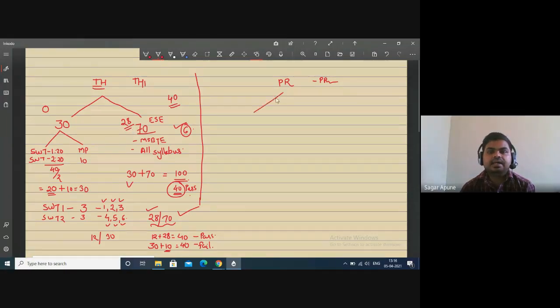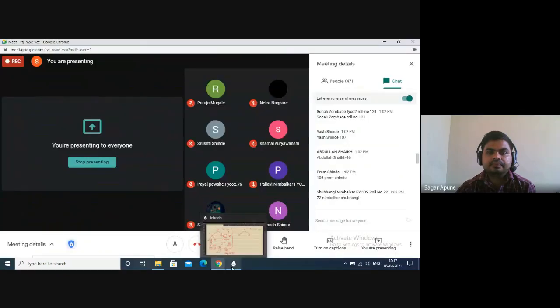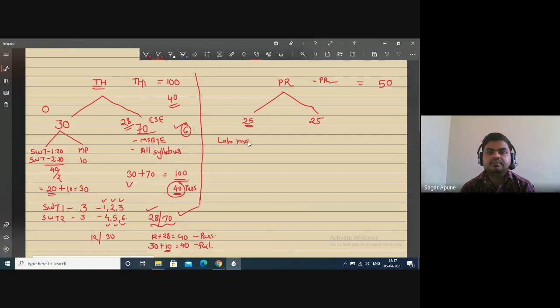There are again two parts. It is divided into 25 marks and 25 marks. Means total weightage is 50 marks for practical and 100 marks for theory paper. Okay. So 25, what about 25? There is one lab manual provided by MSBTE. There are total 16 practicals.